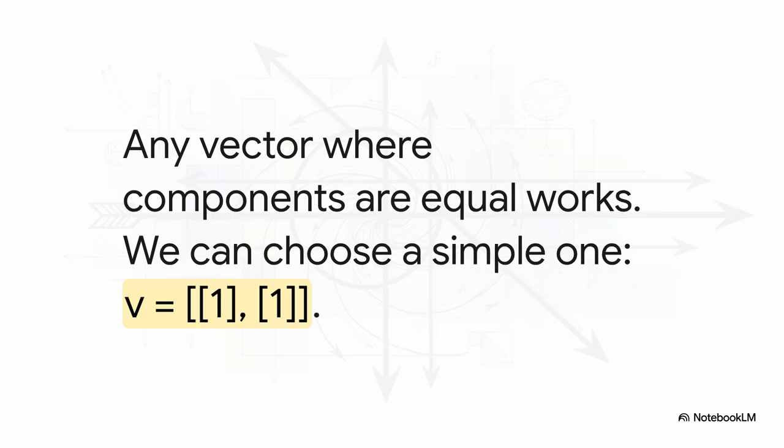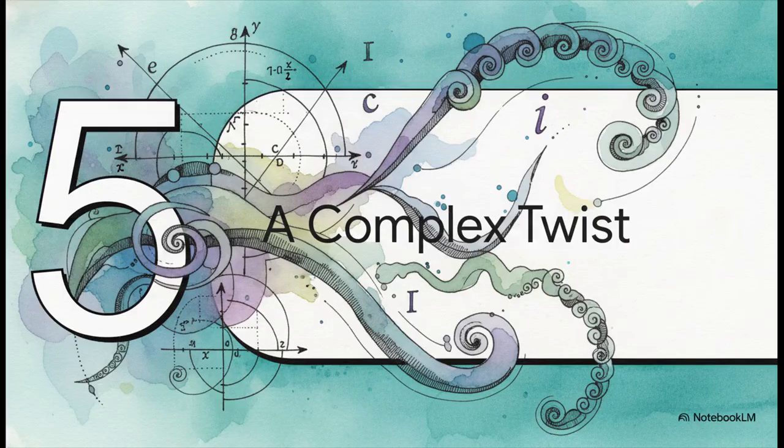And hey, if you were to do this exact same process for our other eigenvalue, lambda equals 4, you'd find its corresponding eigenvector is 1, negative 1. Each eigenvalue has its own special direction. So far, so good, right? Everything has been pretty neat and tidy.